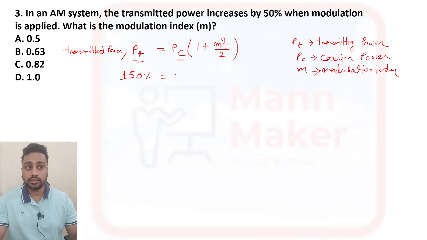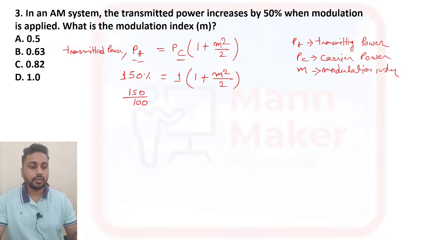Then PC is not mentioned. Whenever the question does not give the value of PC, you should consider it as 1. Then we only need to find the modulation index from 1 plus m squared by 2. Now this is 150 by 100 equal to 1 plus m squared by 2.